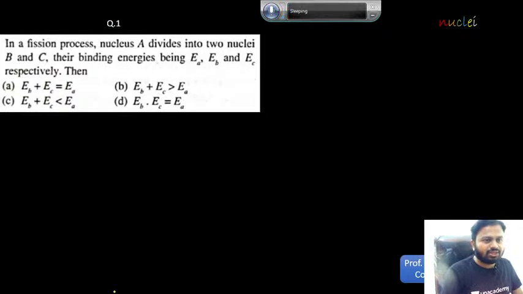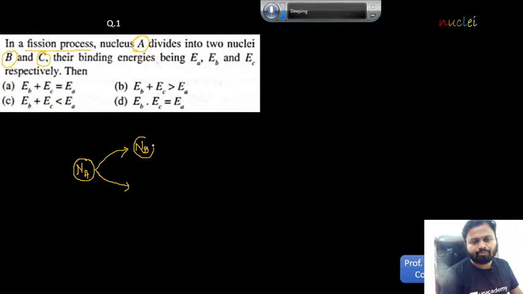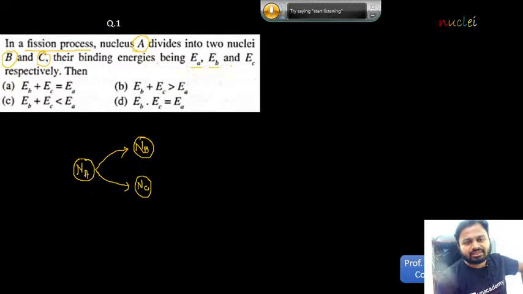Okay, it is a fission process. This is a fission process. So we require one heavy nucleus, and that nucleus is the nucleus A. It is divided into two lighter nuclei, B and C. So there is a nucleus A which is a heavy nucleus, and this nucleus gets split up into two lighter nuclei, that is nucleus B and nucleus C, right? Then we have to compare their binding energies.